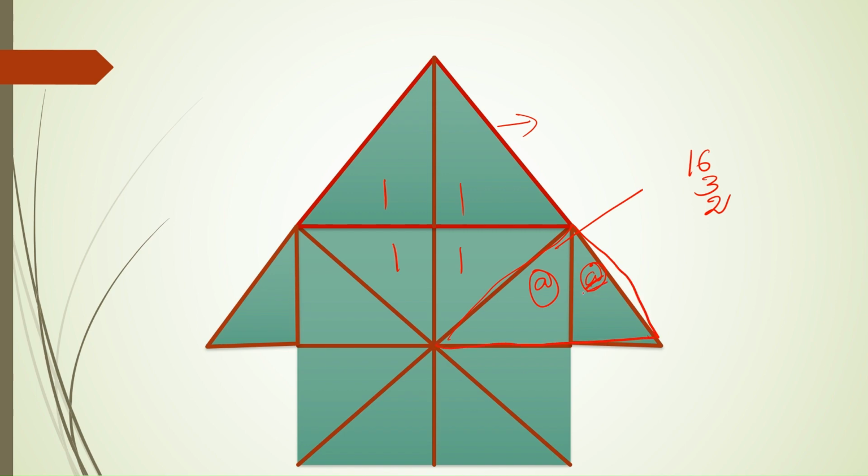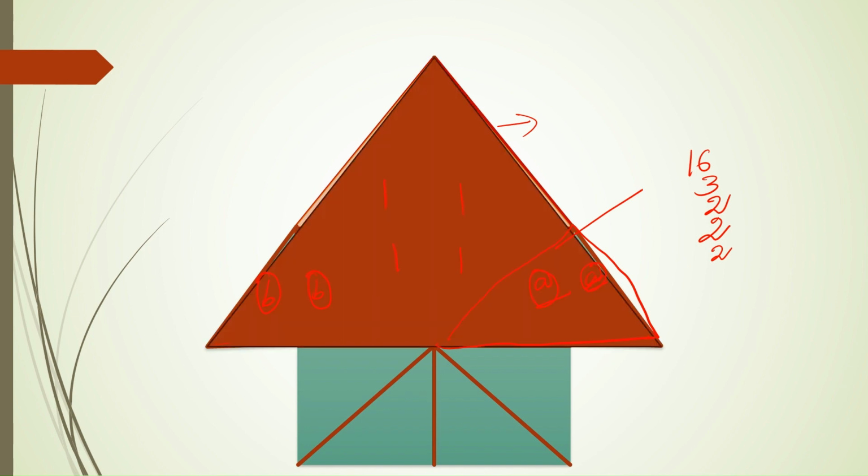So these two A's are making count 2. Similarly, here also we have another piece of triangle and this triangle. So this counts individually, and then these two combined will make one more. So that is 2.